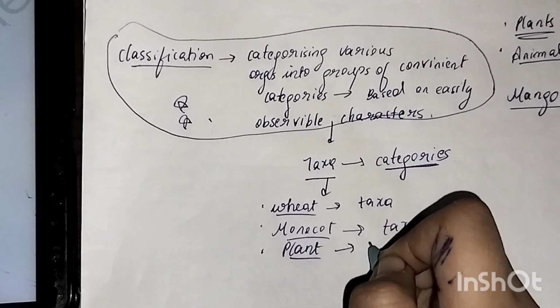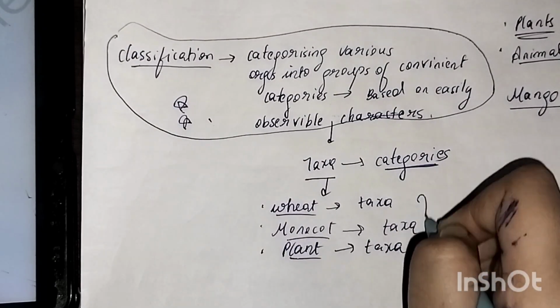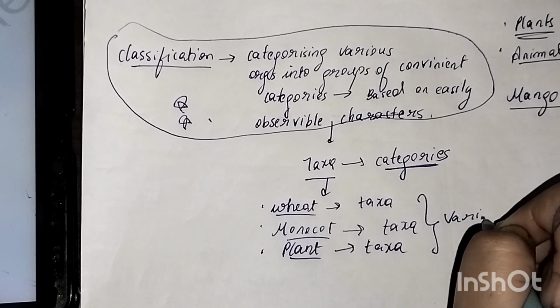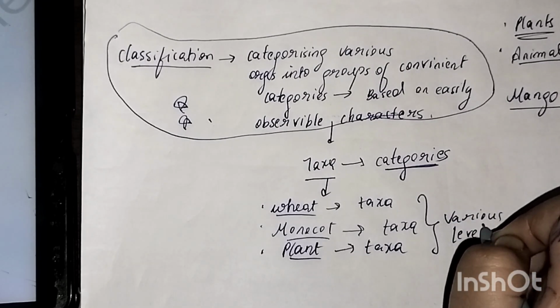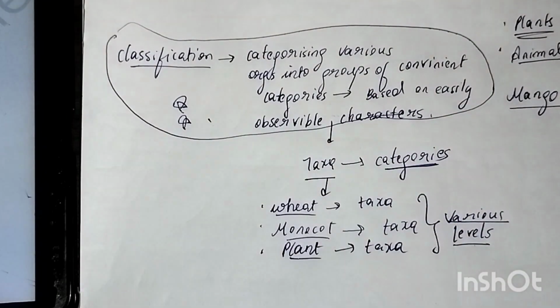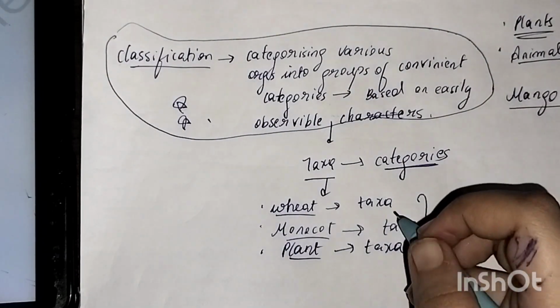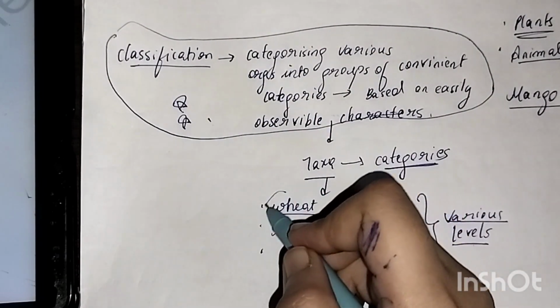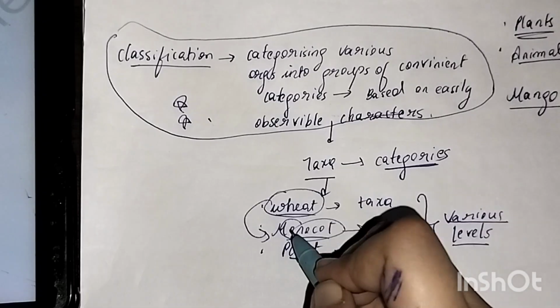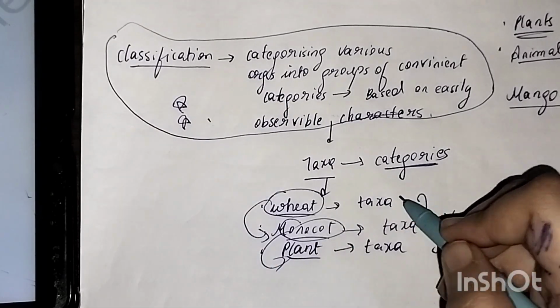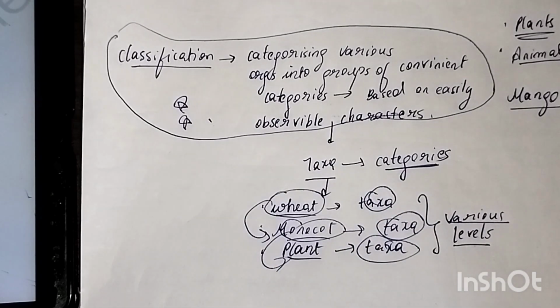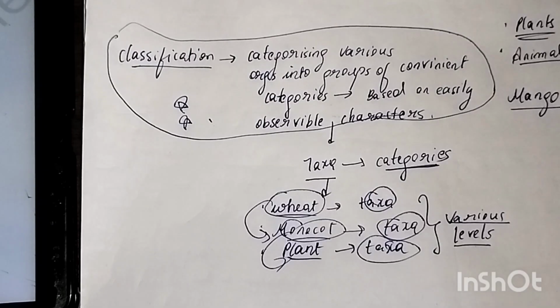But these taxa occur at various levels. Are you getting the point? Wheat comes under monocots, which come under plants as a whole, so that is why we can say taxa are at various levels. That is what they're telling.